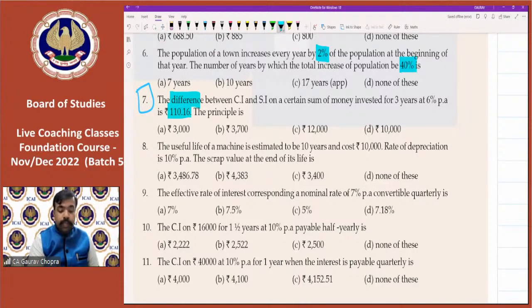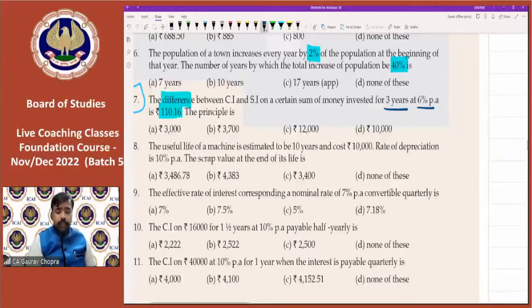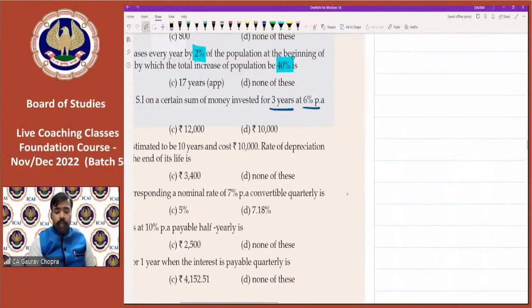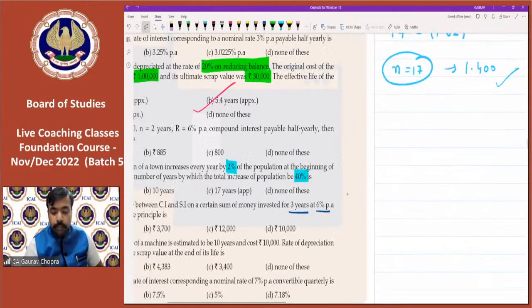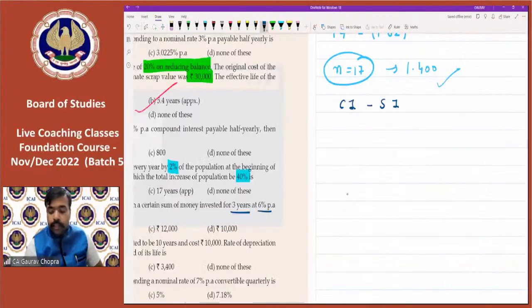Then what is the time period? Time period is 3 years and rate of interest is 6%. So we have to find the principal. So what is the first way? The first way is to apply the formula. Apply the formula for CI, apply the formula for SI, and the difference is 110.16.